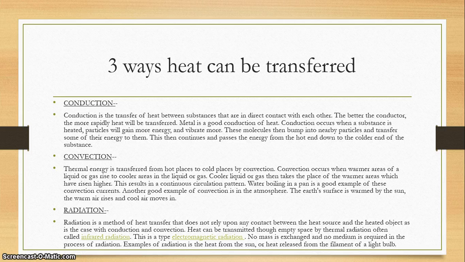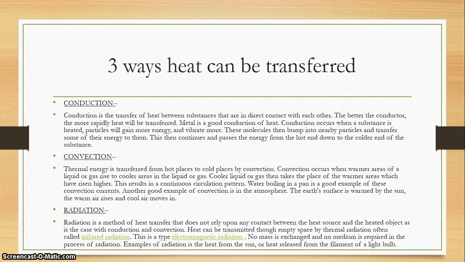Next is convection. The thermal energy is transferred from hot places to cold places by convection. Convection occurs when warmer areas of a liquid or gas rise to cooler areas in the liquid or gas. Cooler liquid or gas then takes the place of the warmer areas which have risen higher. This results in a continuous circulation pattern.